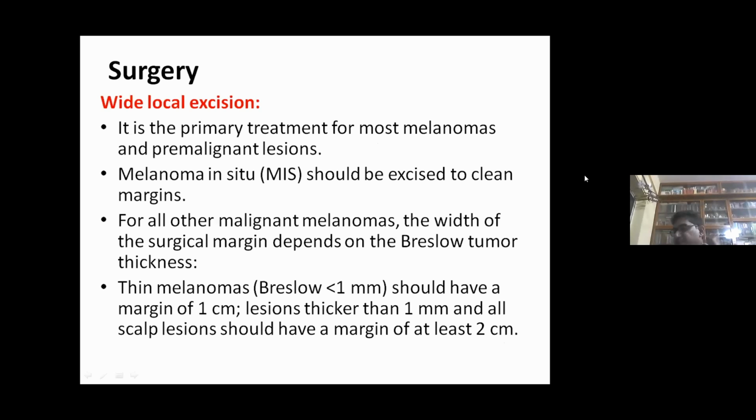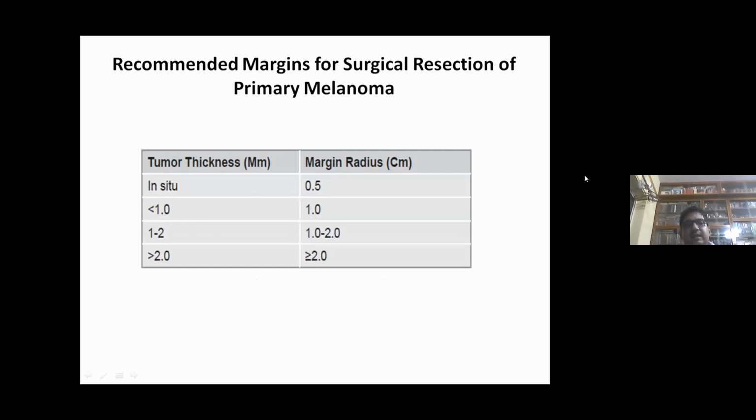Coming to the treatment proper, the mainstay of the treatment is surgery. And among the surgeries, wide local excision is the primary treatment for most melanomas and pre-malignant lesions. Melanomas in situ should be excised to clean margins. For all other malignant melanomas, the width of surgical margin depends on the Breslow tumor thickness. Thin melanomas, that is Breslow less than 1 millimeter, should have a margin of 1 centimeter. Lesions thicker than 1 millimeter and all scalp lesions should have a margin of at least 2 centimeters. So this is the treatment plan according to thickness, and what the margin should be.